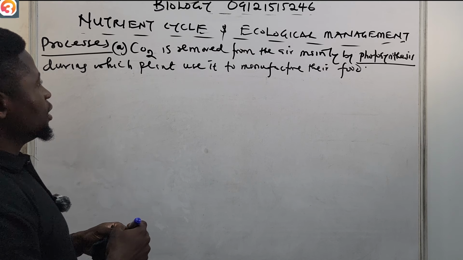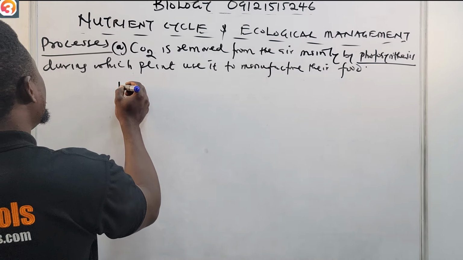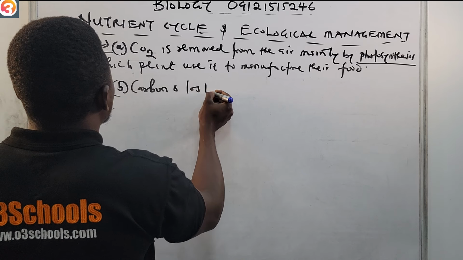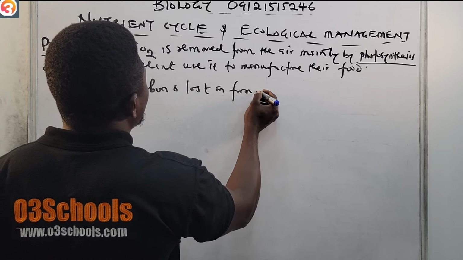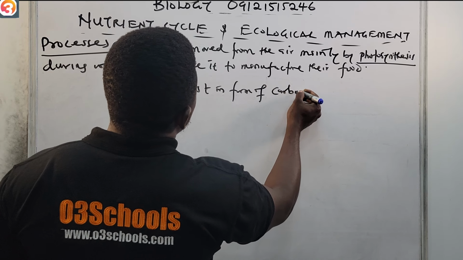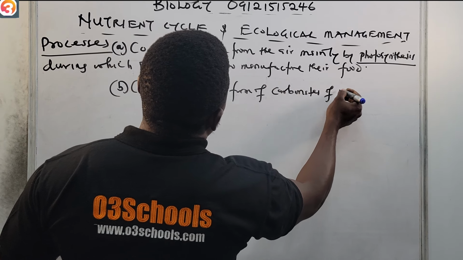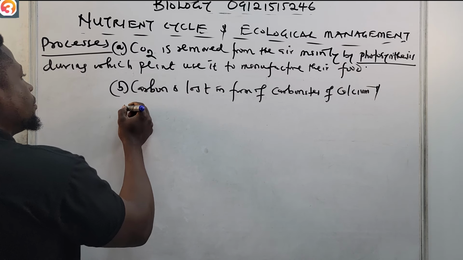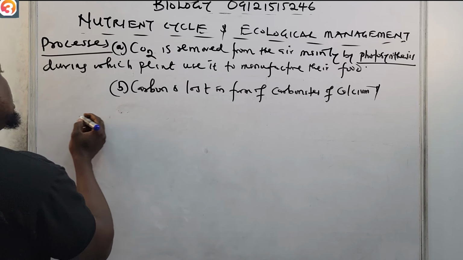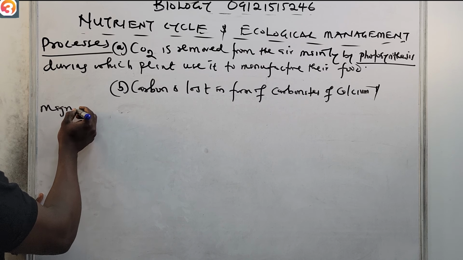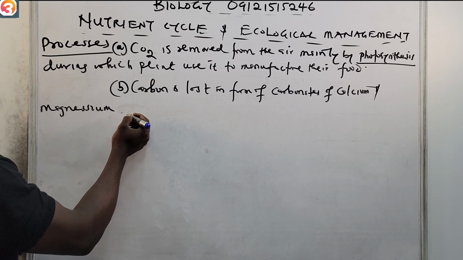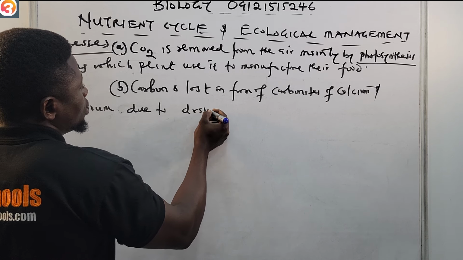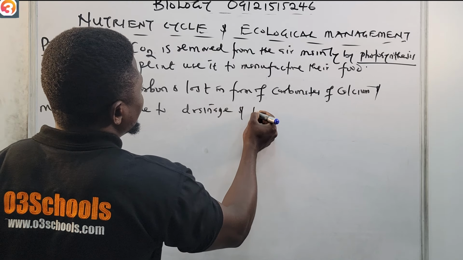Then number two, carbon is also lost in the form of carbonates of calcium and magnesium, due to drainage and leaching.